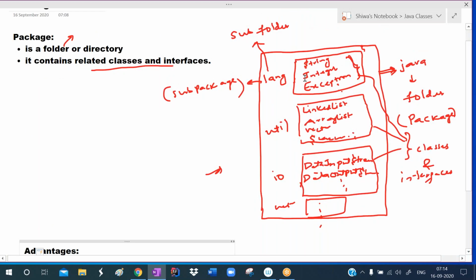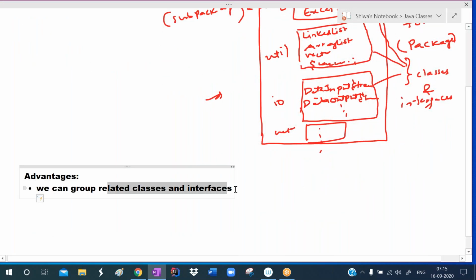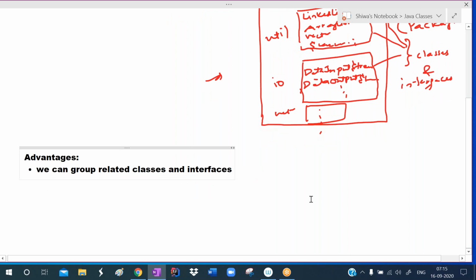All the language related classes and interfaces we are placing at one location. All the input output related classes and interfaces we are placing at one location. Like that, all the SQL related and all the network related classes and interfaces we are placing at one location. Like this, we are grouping the classes and interfaces and maintaining them at one place.